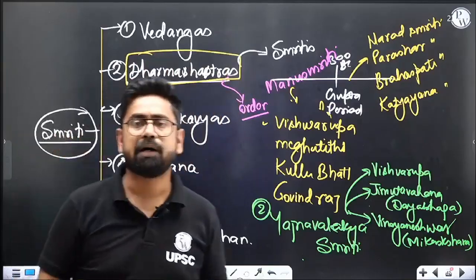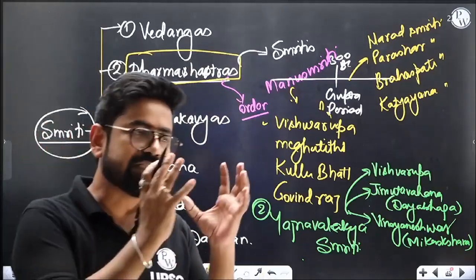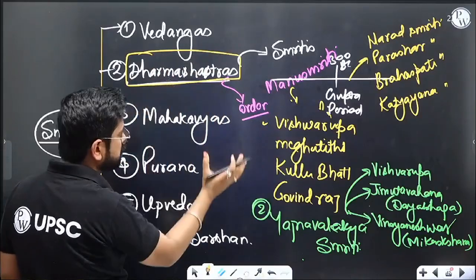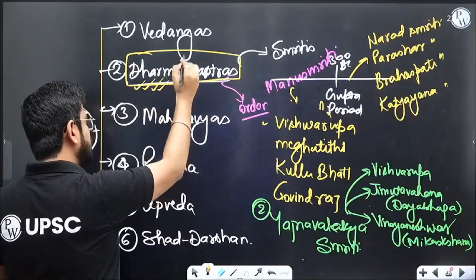Dharma Shastra is basically about various dharma, your role in society. What is the Shastra of those dharma? What is the book of dharma? What all dharma you should do? What all things you are supposed to do? What you should do as a father? What you should do as a mother? What you should do as a wife and husband, etc.